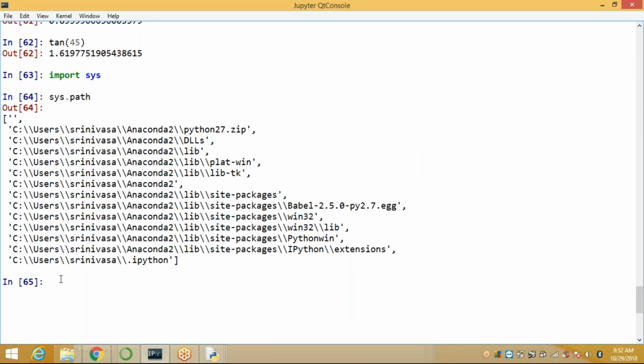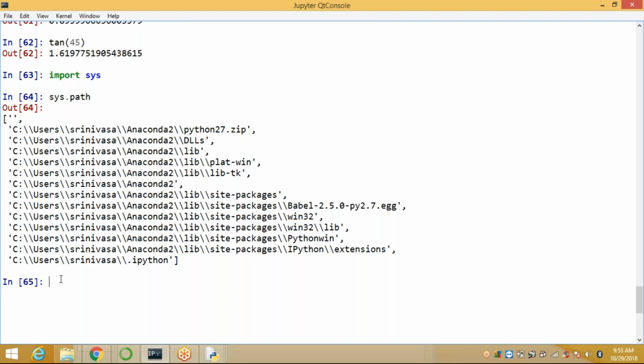Next, we will go to the operators. What are the operators we are using here? Plus, minus, greater than, multiplication, assignment, so many operators are available. Operators are special symbols in Python that carry out arithmetic, logical, assignment, and so on. These operations we are using in Python.